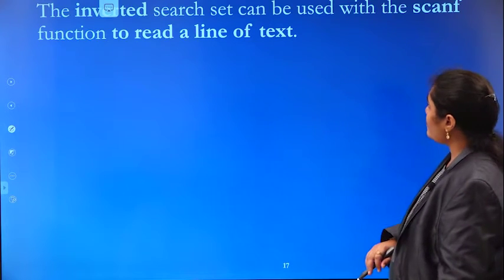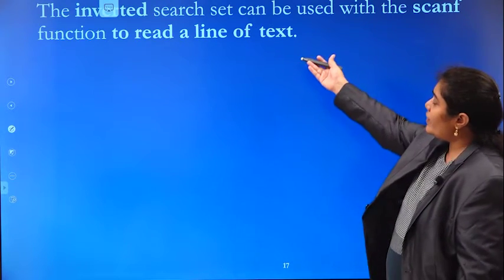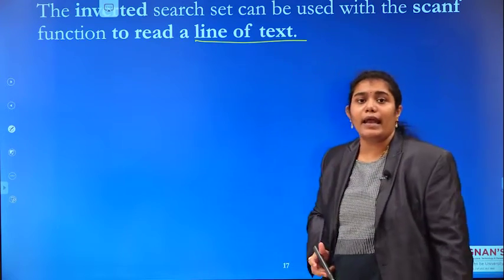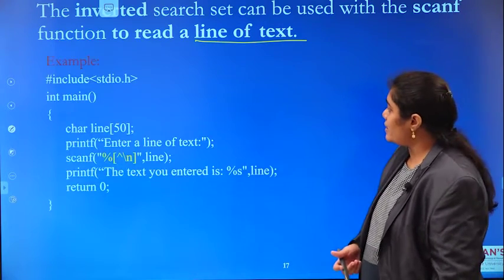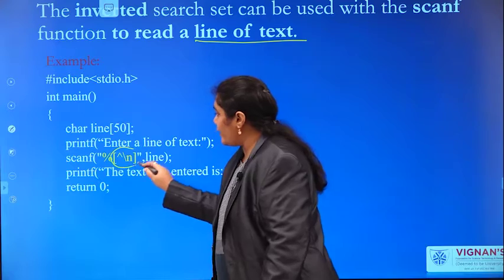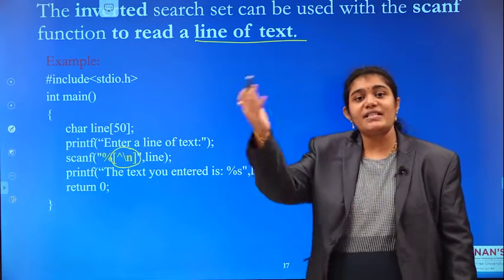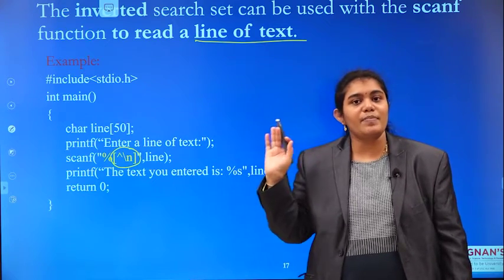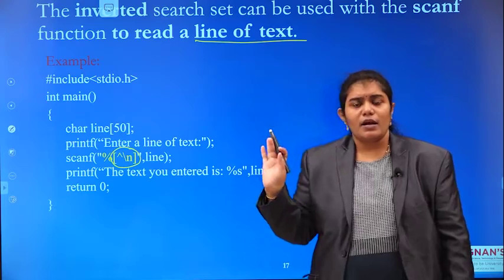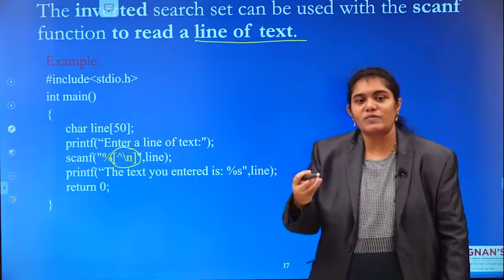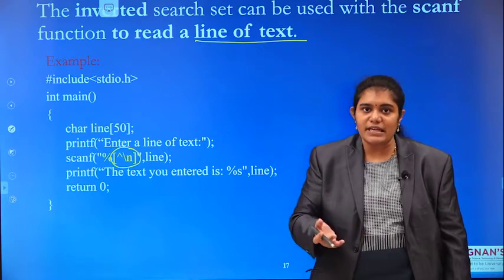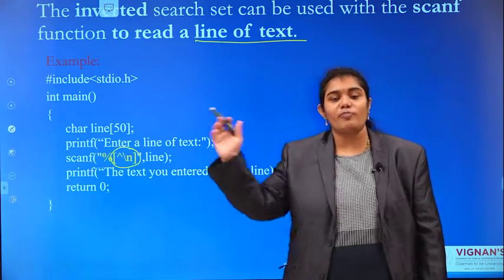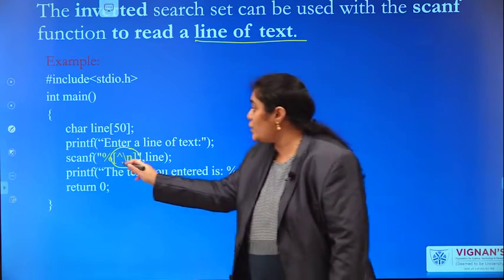And we will see one more example. Like what we discussed just now, if you want to read a line of message, how can you read? See here: except new line. In our previous example, except A, B, C, D, you can read any character. But generally, in a general process, except A, B, C, D means we should not read our input properly. That's why if you want to read a line of message, you can give except new line.